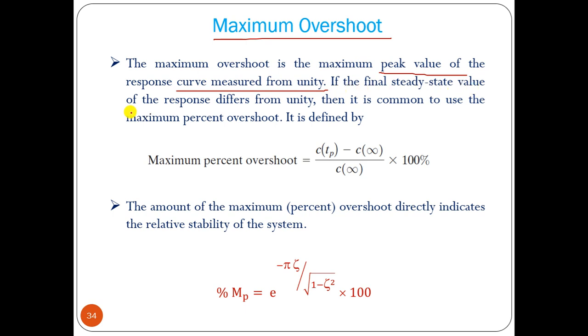If the final steady state value of the response differs from unity, then it is common to use the maximum percentage overshoot.